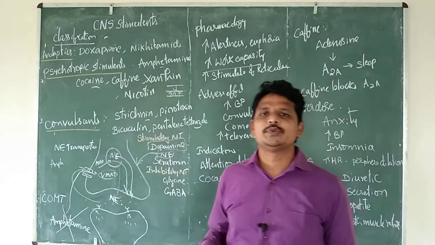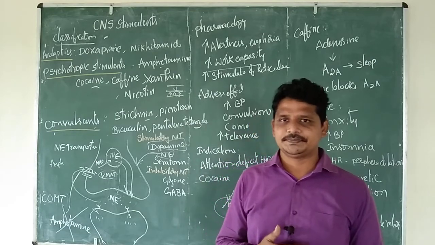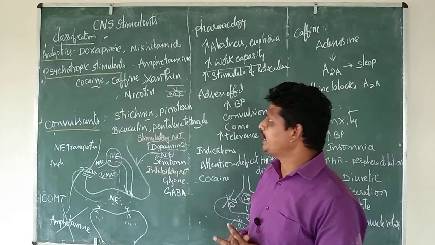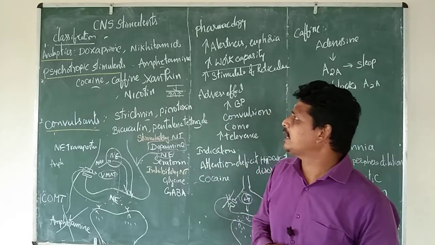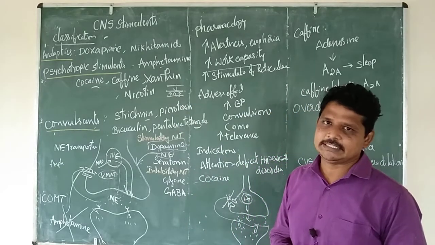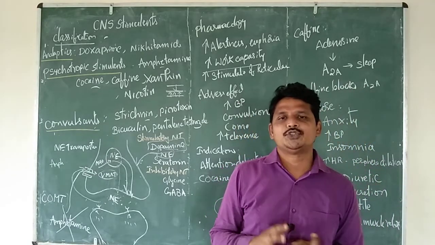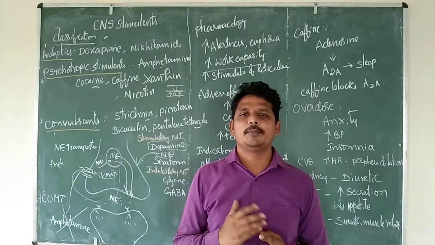These are the agents which will stimulate your central nervous system. They can be broadly categorized into three: analeptics, psychotropic stimulants and convulsants. Analeptics are the agents which will enhance or stimulate the respiratory centers in the medulla oblongata.